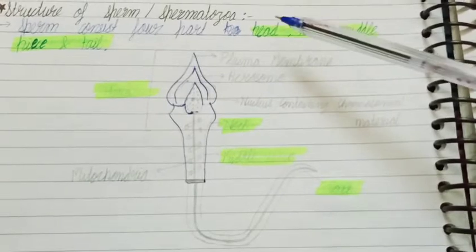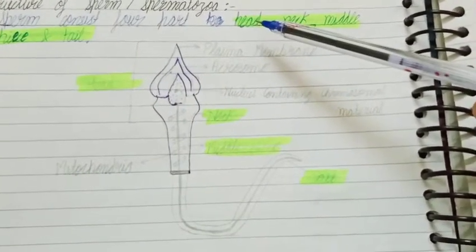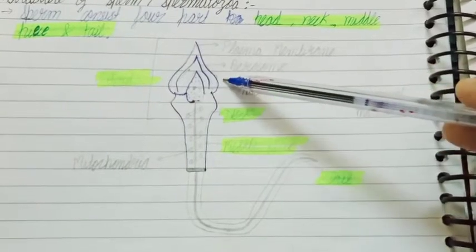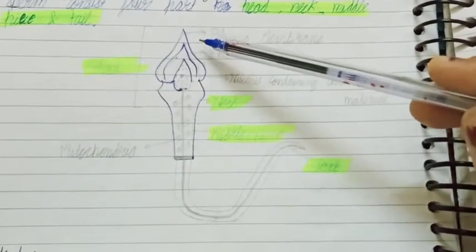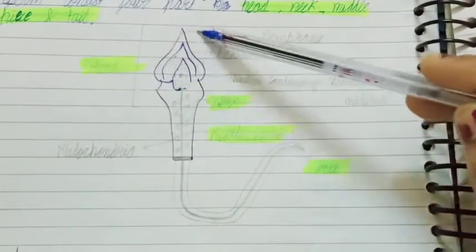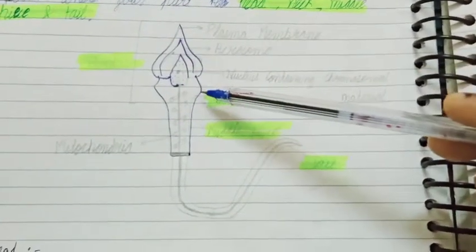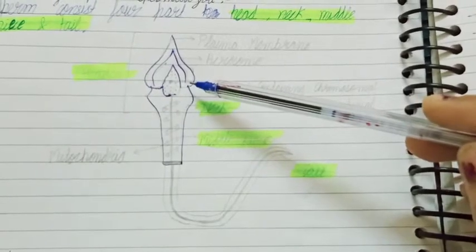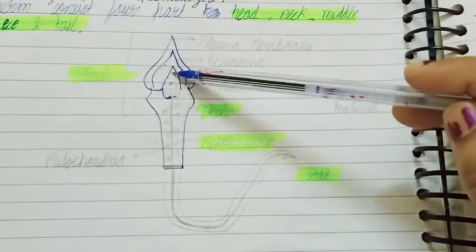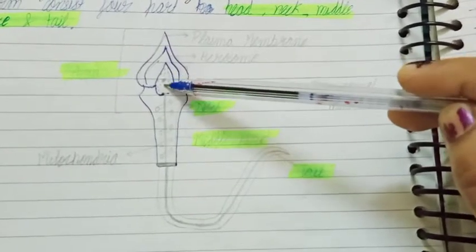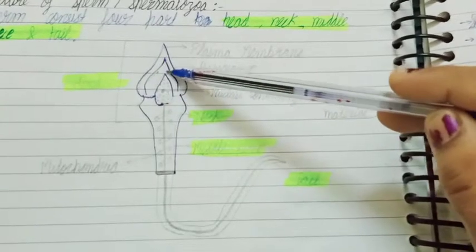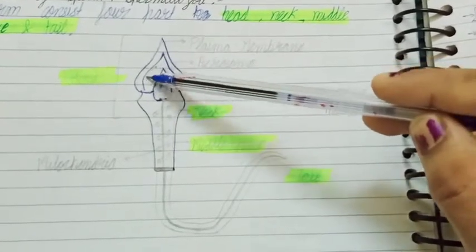So the first point is the head. The head is flat and oval in human sperm. The human sperm head is flattened and oval-like in structure. It is composed of a large nucleus and a small acrosome. This is the large nucleus of the sperm, and this structure is the acrosome.